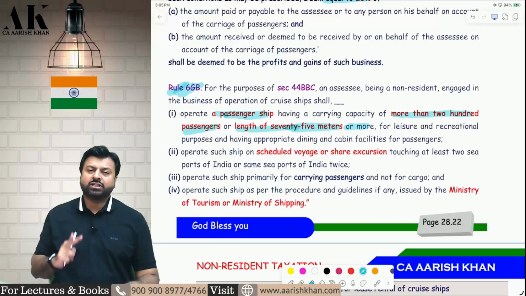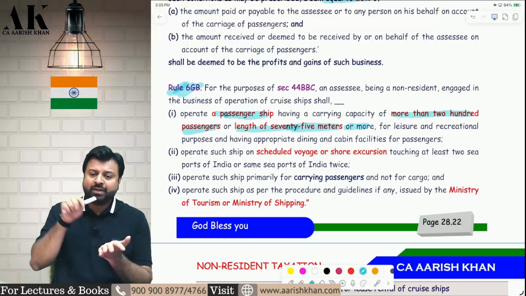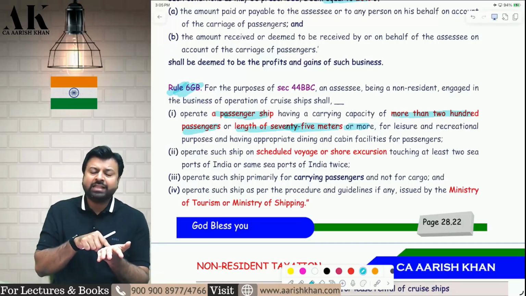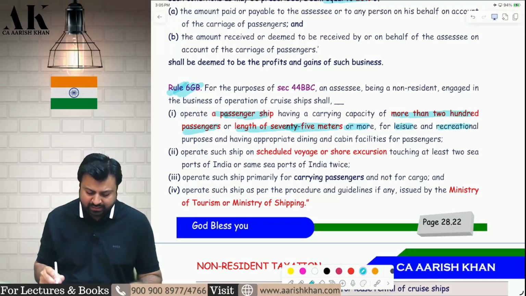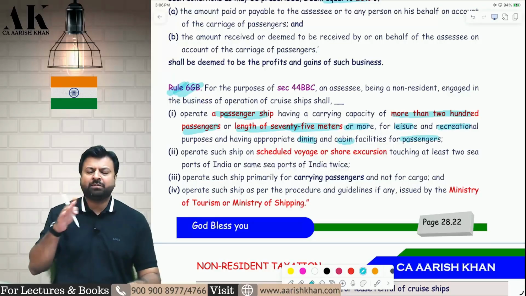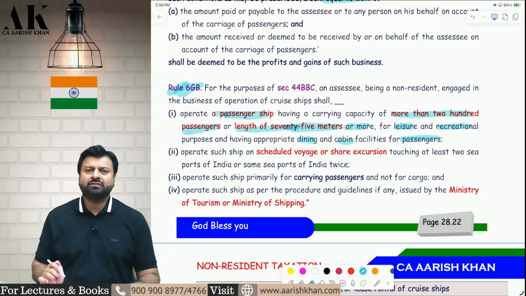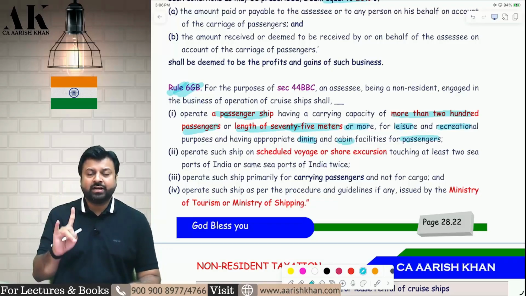So either of the two conditions has to be fulfilled. And it should be for leisure, recreational purpose. It should have dining and cabin facilities for passengers. Cabin means it should have proper bed facilities for the purpose of staying in the ship. So this is the first condition which you have to fulfill.